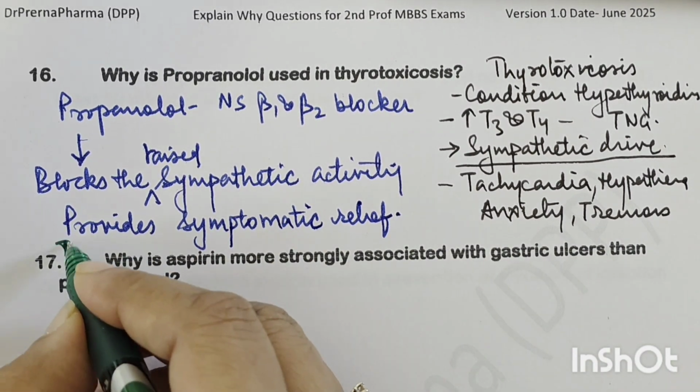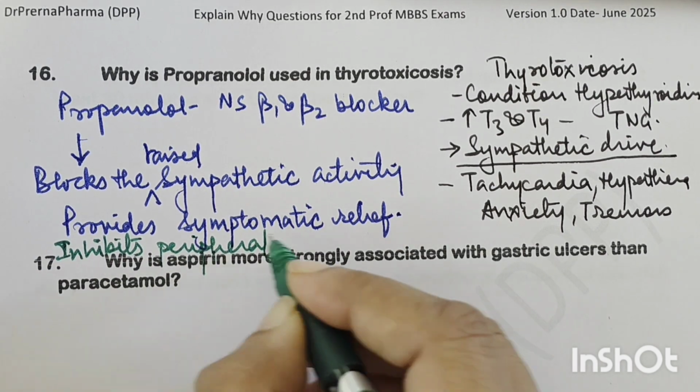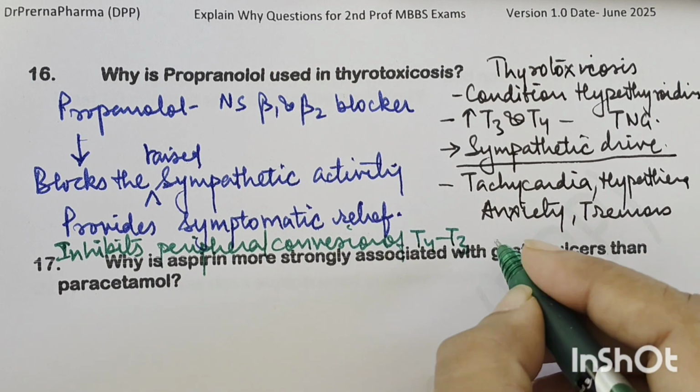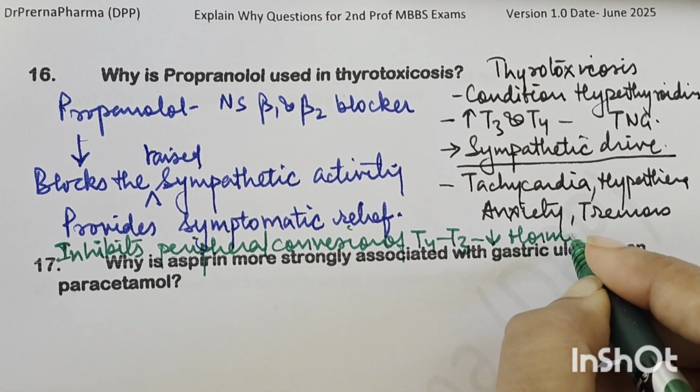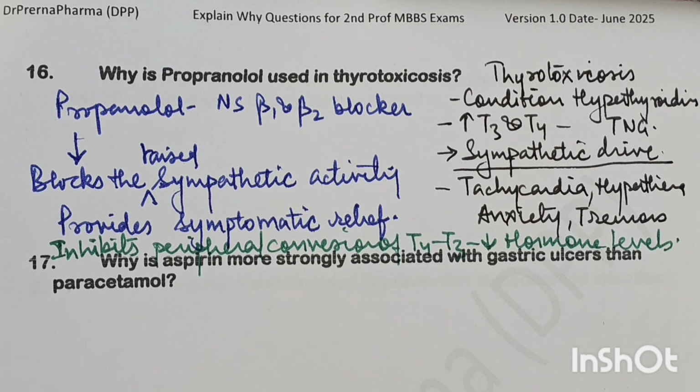One more thing it does. It also inhibits peripheral conversion of T4 to T3. So it reduces the hormone levels also. So these are the things because of which propranolol is used in thyrotoxicosis.